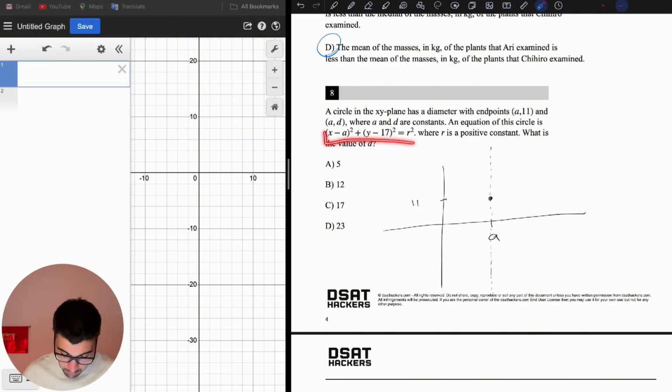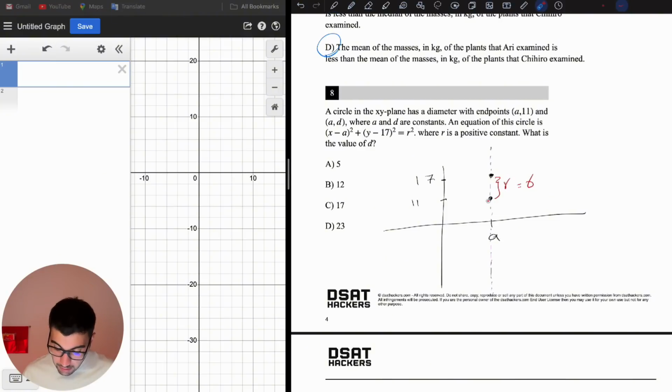So I'm looking at this equation of the circle, which is the standard equation of the circle, and we know that these are the coordinates of the center and this is the radius. So I see that the x coordinate of the center is a and the y coordinate of the center is 17. So the center is on this line a, at a y coordinate of 17. Here is 17, here is the center. So now I see the radius. The radius is 6.